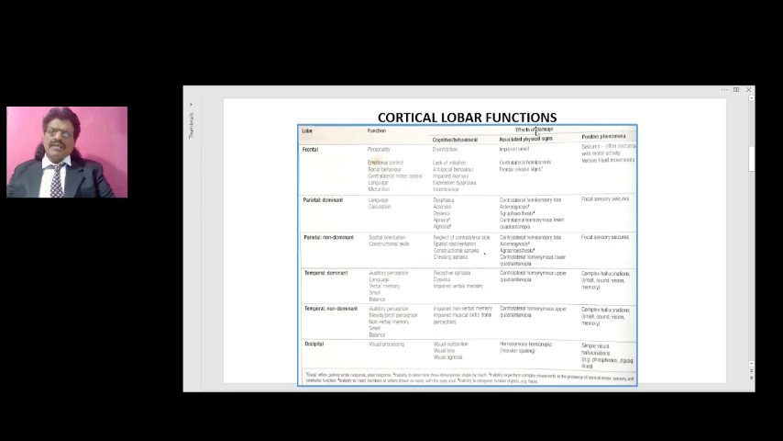So what happens when the parietal lobe gets damaged? The effects of damage to the parietal lobe.